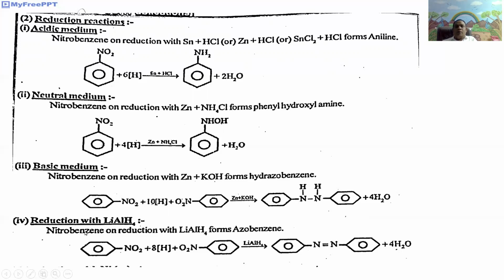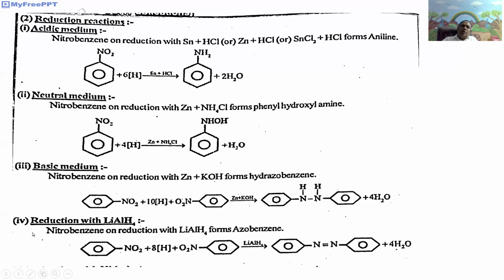Next, reduction with lithium aluminium hydride. Here nitrobenzene on reduction with lithium aluminium hydride forms azobenzene. That is, 2 moles of nitrobenzene undergo reduction with nascent hydrogen in the presence of lithium aluminium hydride. It gives azobenzene, that is C6H5 N double bond N C6H5 plus 4H2O.